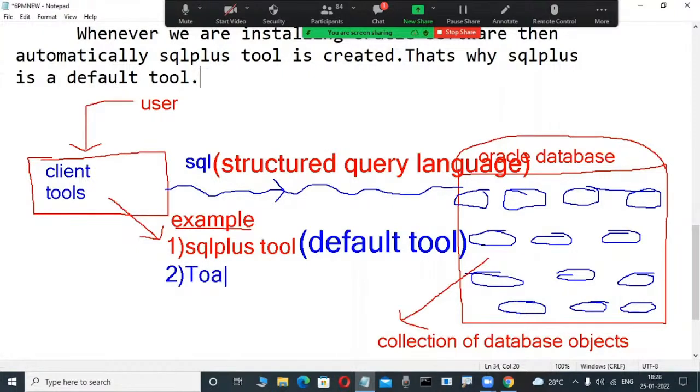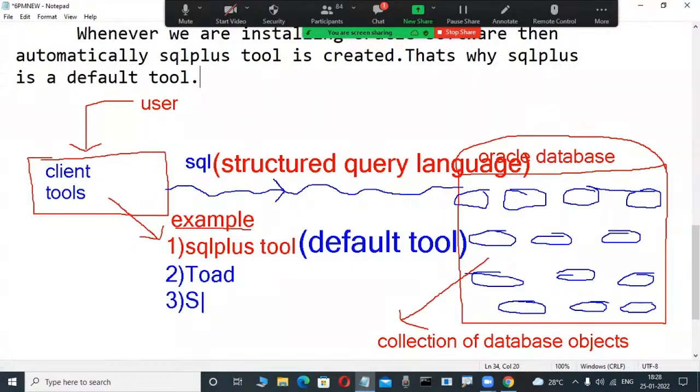Toad is another tool from a different software vendor. Through that tool also we connect to the server. But if you are interested in interacting with the Oracle database through Toad, we have to install Toad explicitly, otherwise it is impossible. It is a trial software; they also give it on the net. If you are interested, download it and install it. That is later. If the subject is good, then in the middle you can also install it. This is another tool.